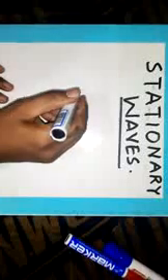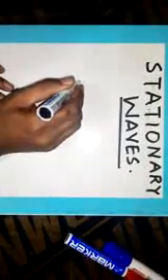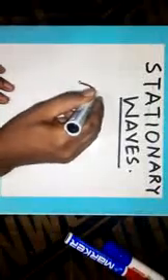Now, earlier we discussed progressive waves. These are waves which travel from one point to another without a decrease or increase, that means the amplitude remains the same. Now, what will happen to these progressive waves when, on the way from one point to another, they meet an obstacle, for example, a cliff? What will happen to them?